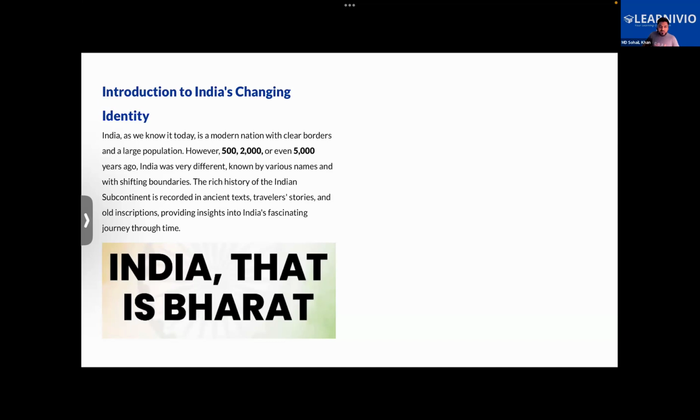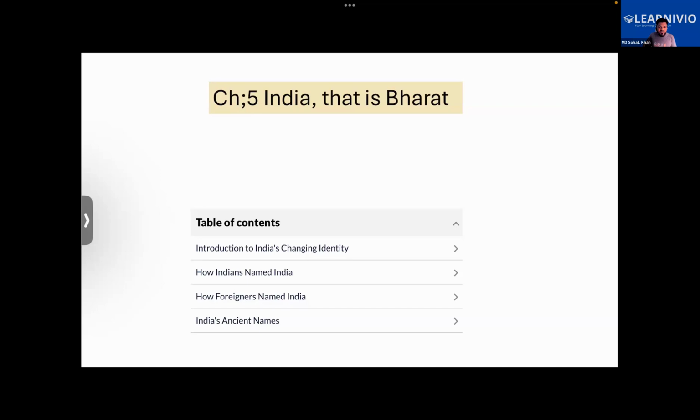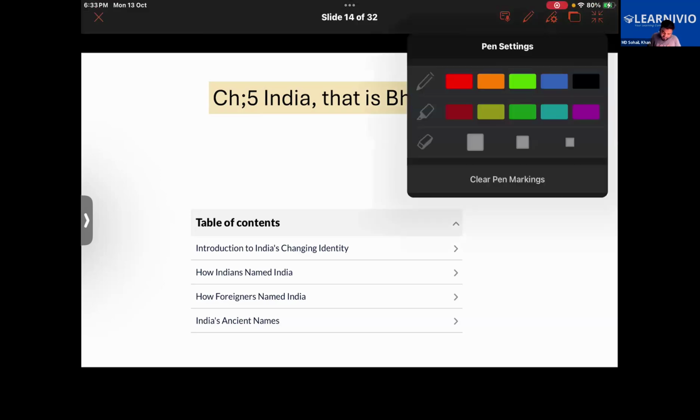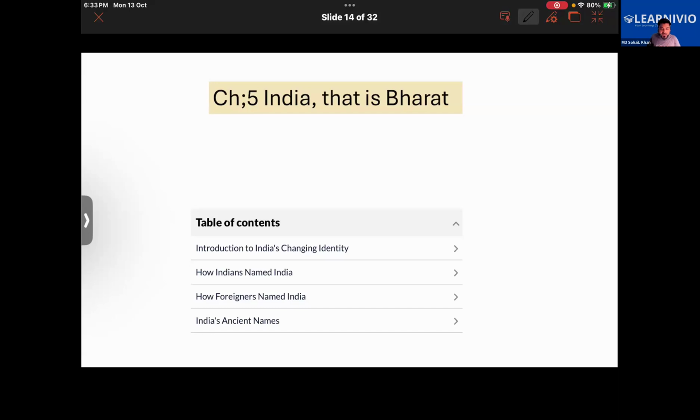Also, India, that is Bharat, is a phrase from our Constitution. Do you know there's a rule book which governs India called the Constitution? You have heard about the Constitution, right? In Hindi, we call that Samvidhan. You don't know about that.